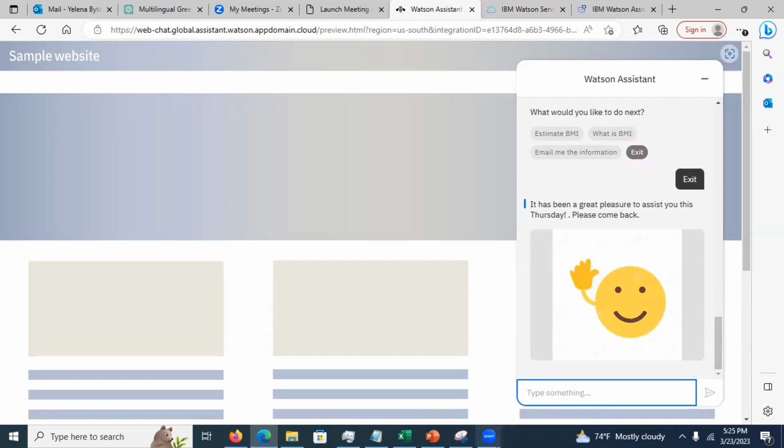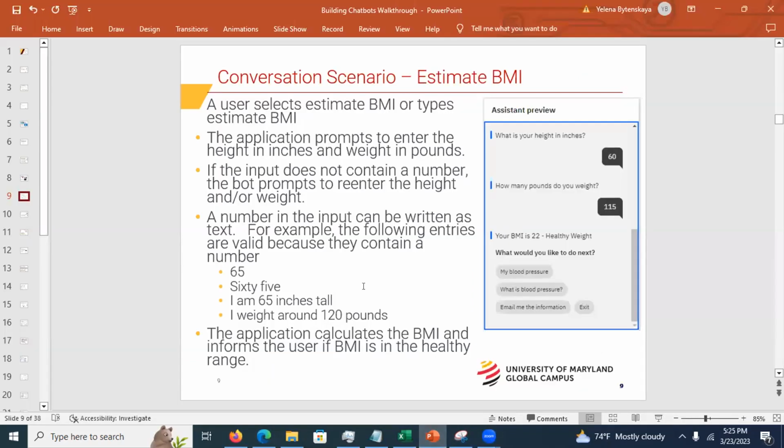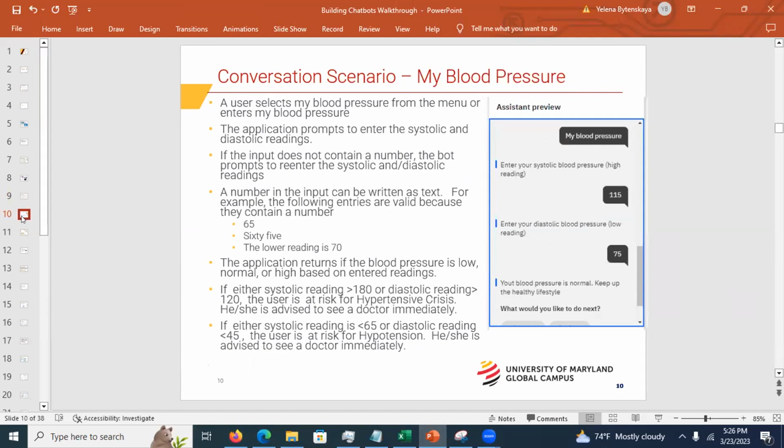So what is the scenario? Let's go back here. So this is a scenario, right? Conversation scenario 1, estimate BMI. So you got it right here. You're going to have the slides after this, okay? There's another scenario, blood pressure, right? So you just spelled it out.